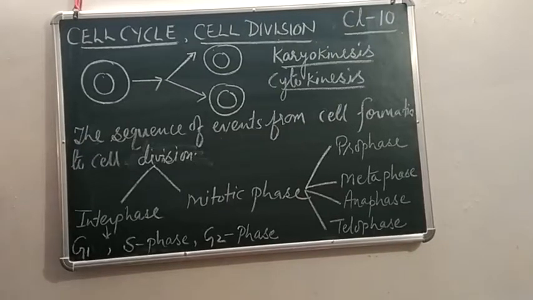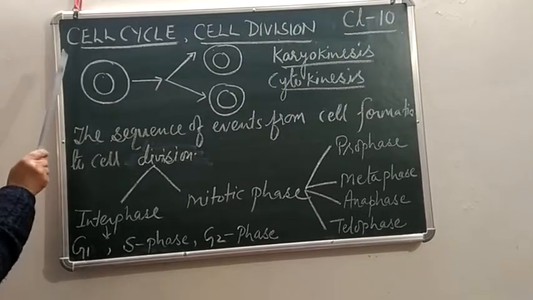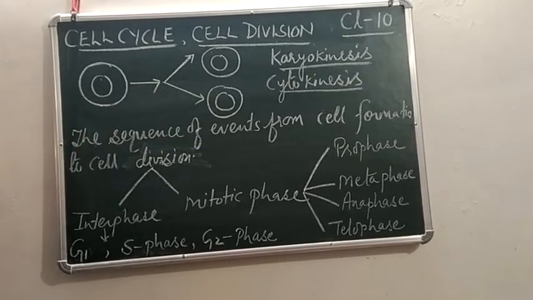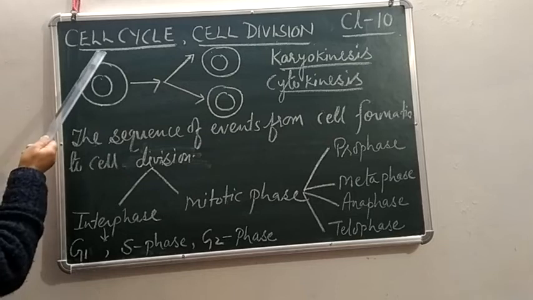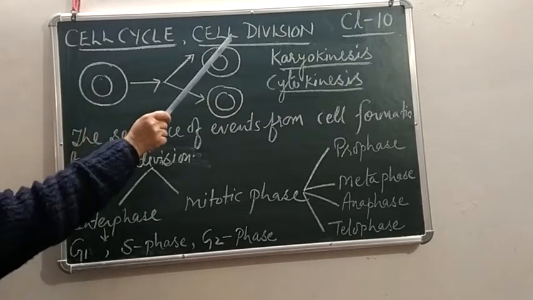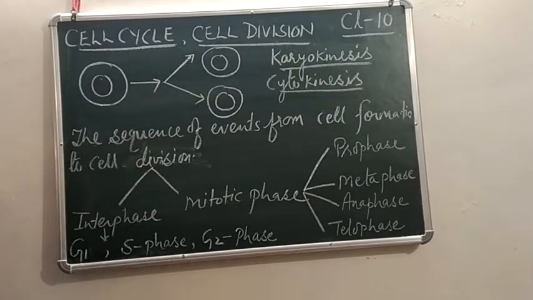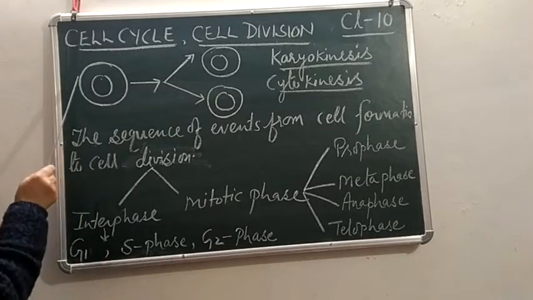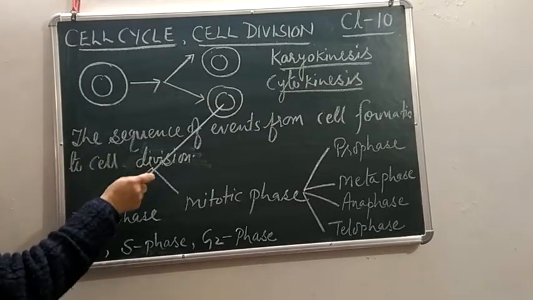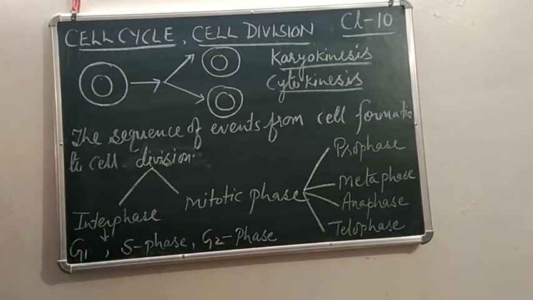This video is about the first chapter: cell cycle, cell division and structure of chromosome. In this video, I will be explaining to you about cell cycle and cell division. Now what happens, children, when a cell is dividing into 2 or 4?